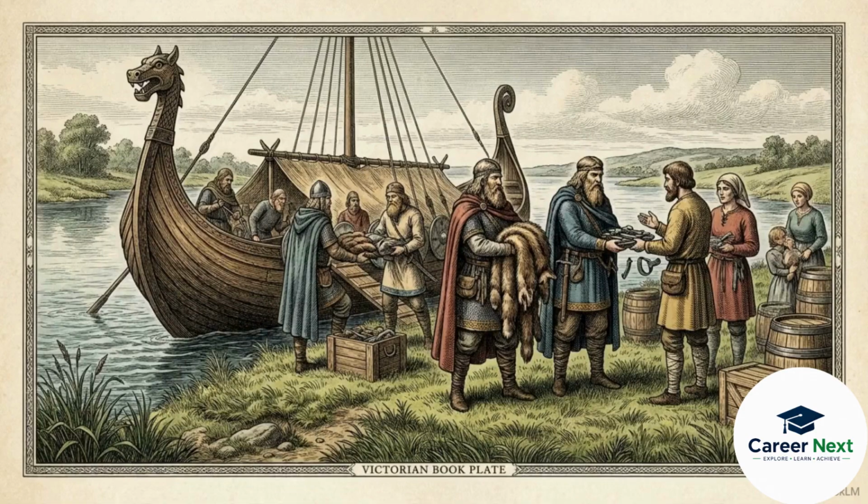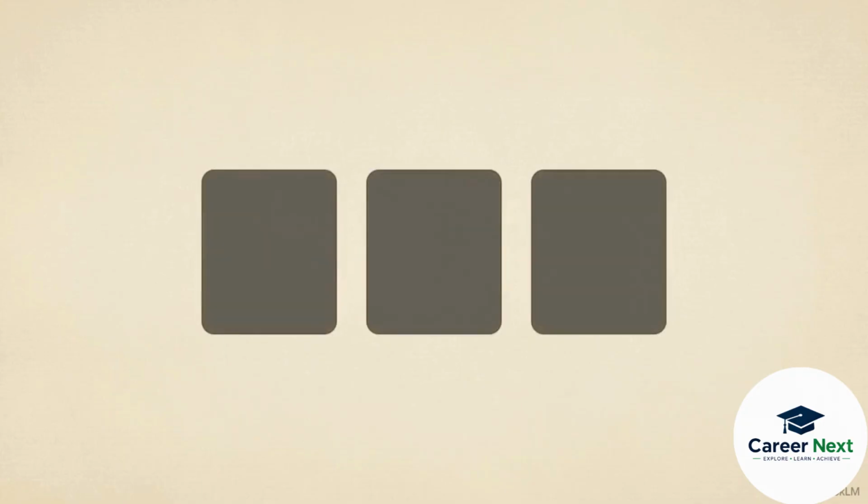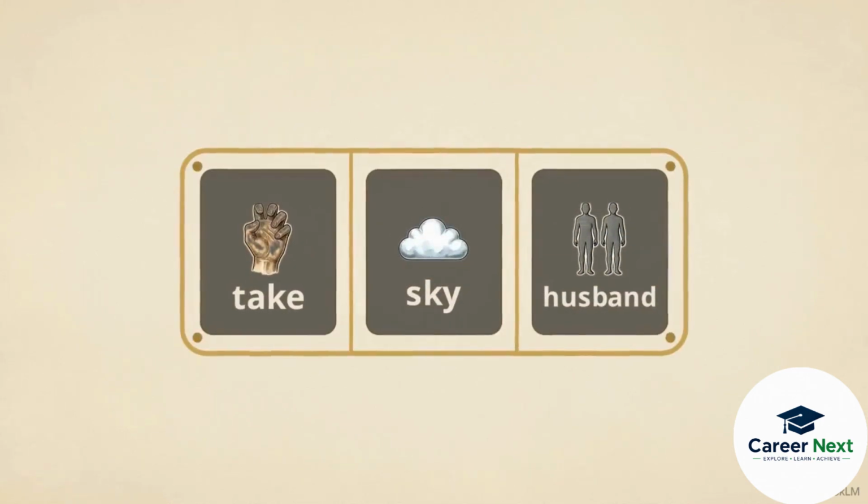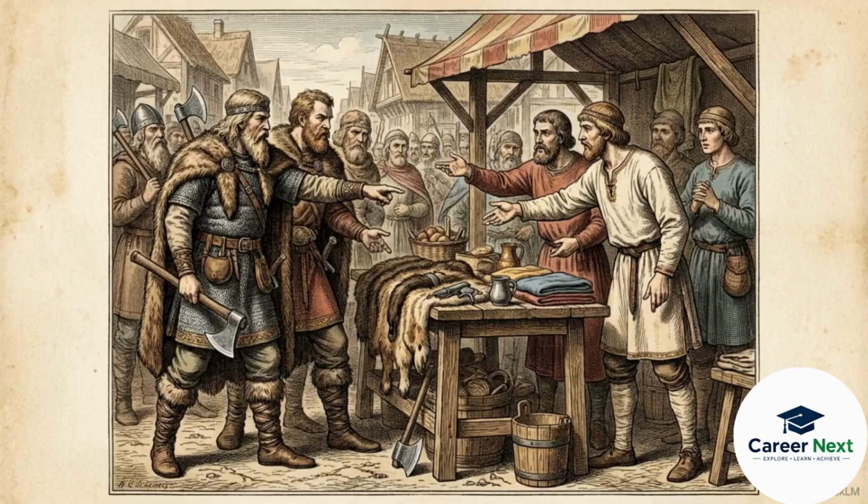This era also introduced a wave of Norse vocabulary that never left. Essential action words like take, sky, and husband became permanent fixtures of the English lexicon. This collision acted as a catalyst, stripping English of its rigid grammatical rules and leaving it leaner and more adaptable.